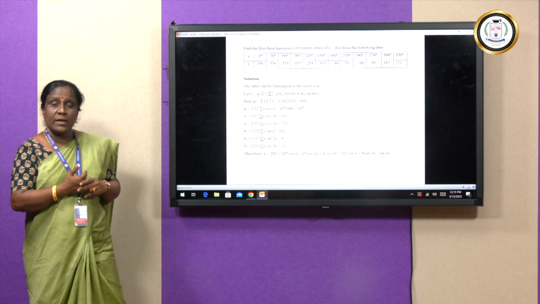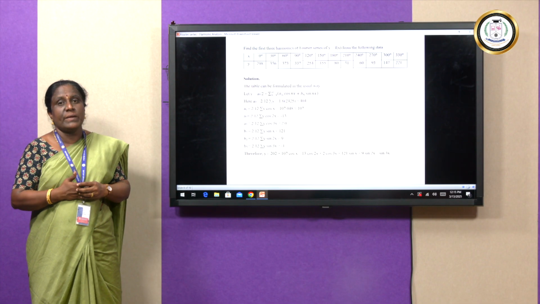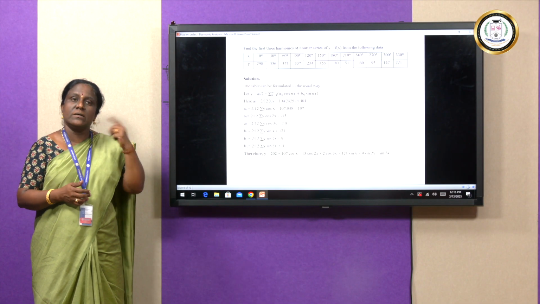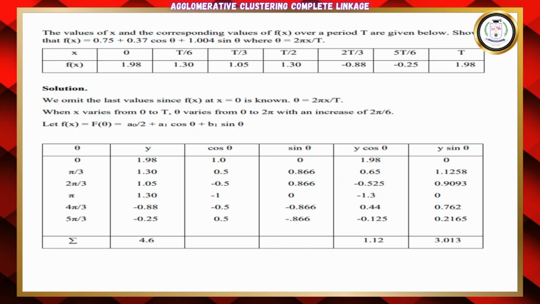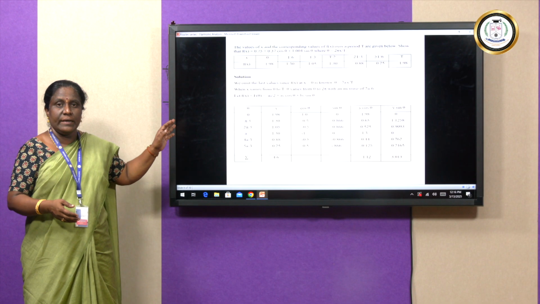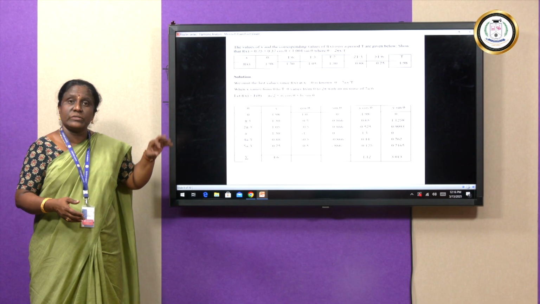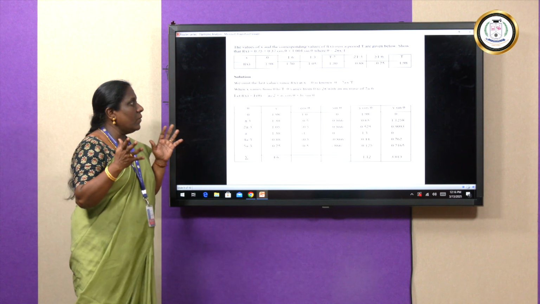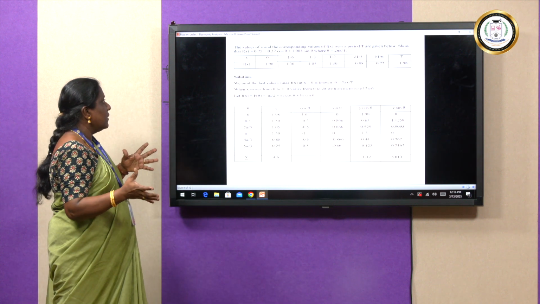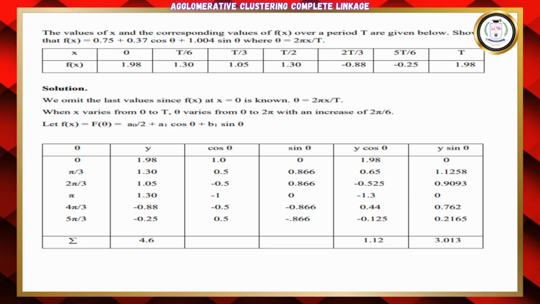So, we have seen now an example which is based on x values in terms of degrees. Now, we will move on to the next case. So, this is our type 3 where we do not have degrees, either degrees or in terms of pi, that is radians also. It is somewhat different, and we are going to see how to solve this type of problem also. So, in this case, you see what is the question and how it is given. The values of x and the corresponding f of x values over a period t.